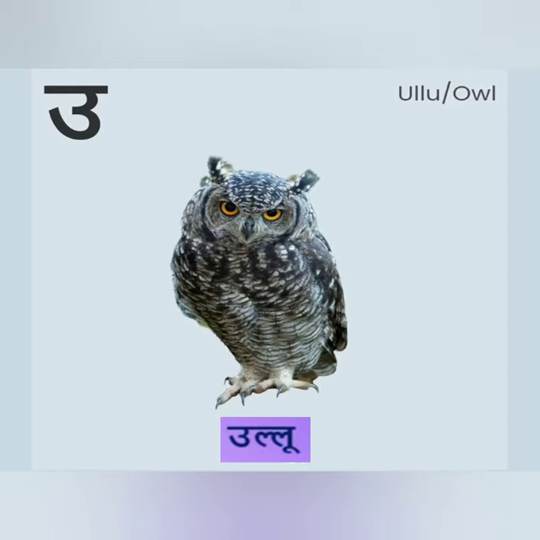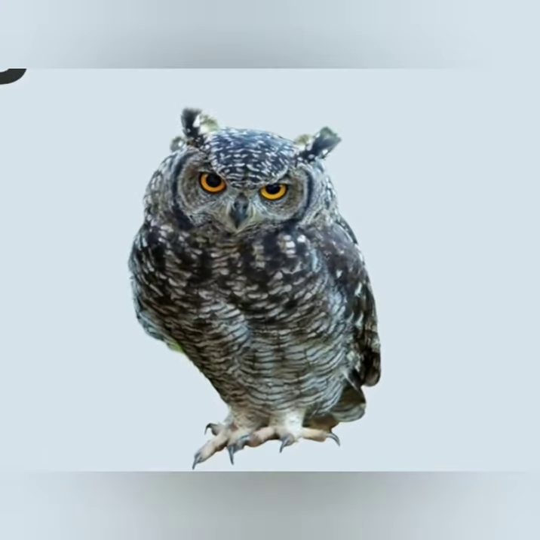So this is what an owl looks like, or in Hindi you call it ullu. And when you write oo, this is the way you write it. So this is for recognition. So when you see this formation, you know it is oo. Oo say ullu.